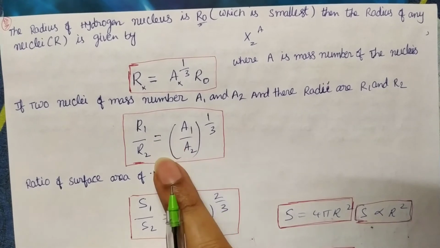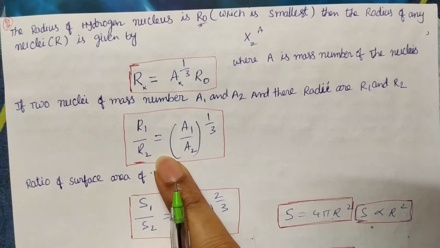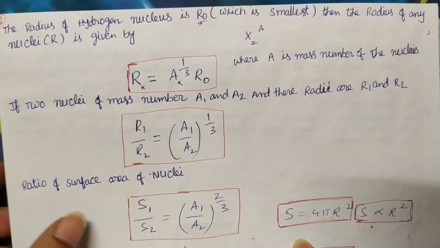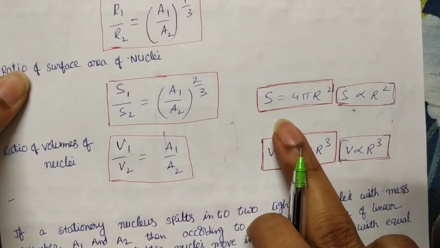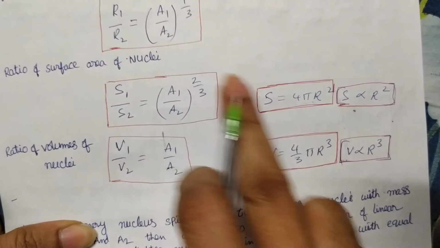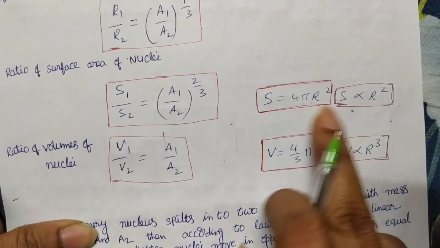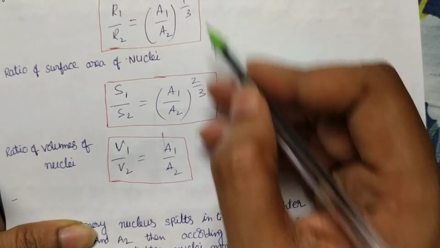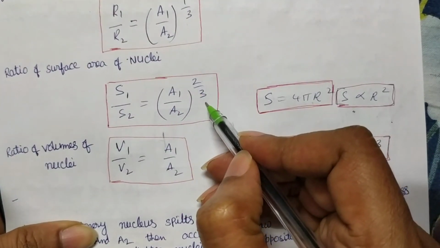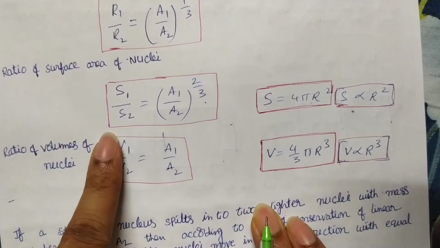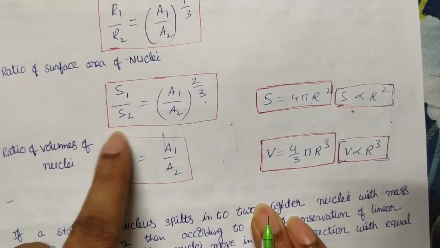And in the same case, if the radius is like this, how about the surface area? Surface area is the square of the radius, no? Surface area is equal to 4 pi r square, so this R means whole square. If you do this, what do you get? So S1 by S2, what can you write? A1 by A2 whole power 1/3 whole square, that is, you get 2/3. The ratio of the surface areas of the nuclei of different elements, S1 by S2, is equal to A1 by A2 whole power 2/3.